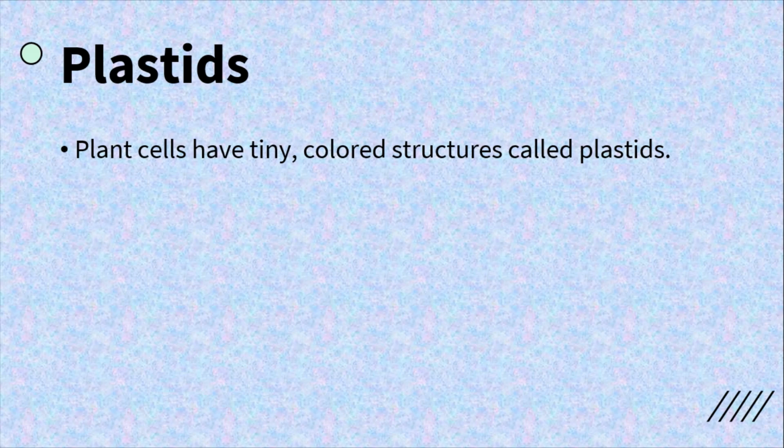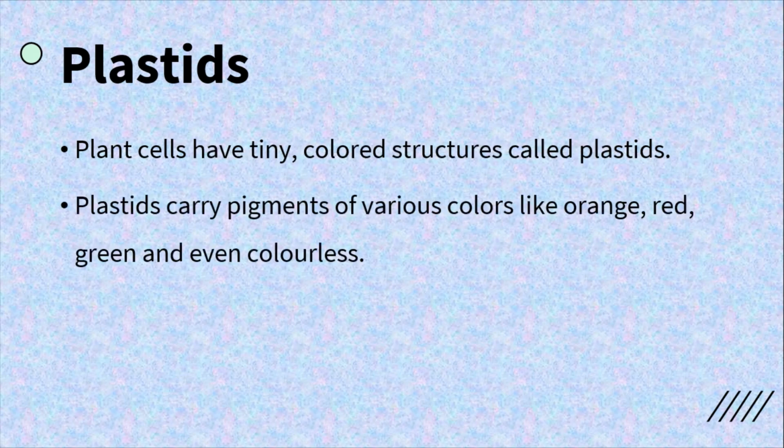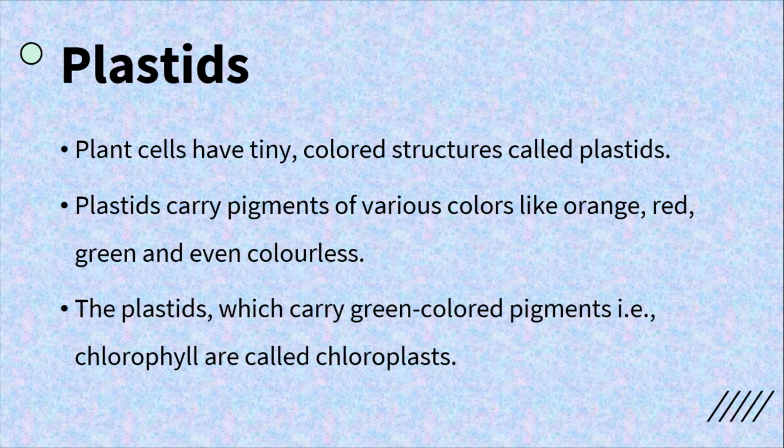Plastids. Plant cells have tiny colored structures called plastids. Plastids carry pigments of various colors like orange, red, green, and even colorless. The plastids which carry the green color pigment, chlorophyll, are called chloroplasts.